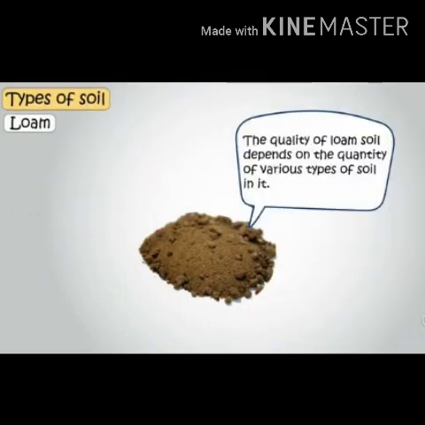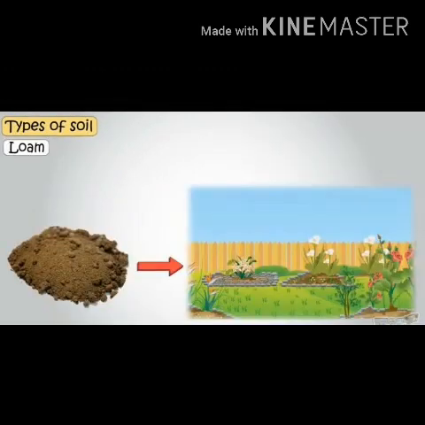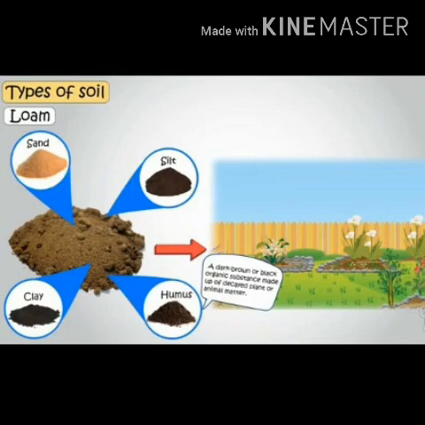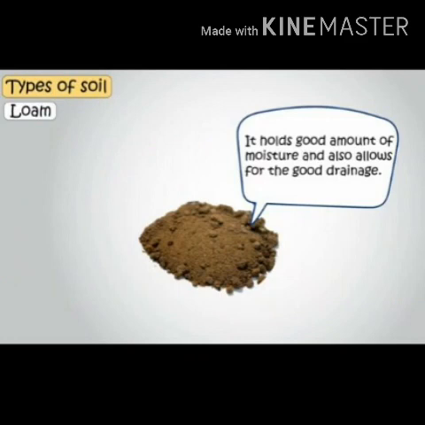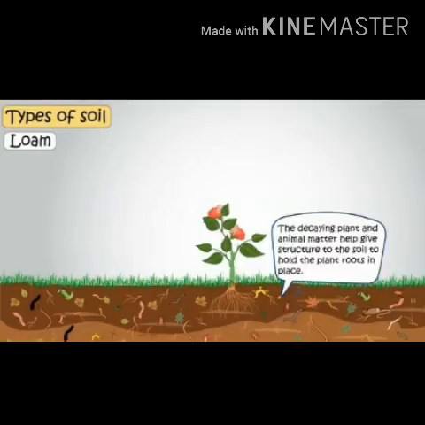So if you take the loam, the quality of loam depends on the quantity of various types of soil present in it. And loam is the good soil for the growth of plants because it contains all the types of rock particles and also it contains the humus. We have studied that they are dead and decaying matter. So loam soil is good for the growth of plants. It holds a good amount of moisture and also water.